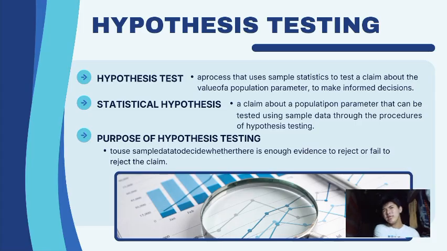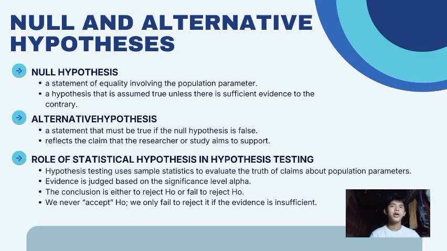Now, why do we need to test the hypothesis? The purpose of hypothesis testing is to use sample data to decide whether there is enough evidence to reject or to fail to reject the claim. Okay, now what are the two types of hypothesis? We have the alternative and the null.